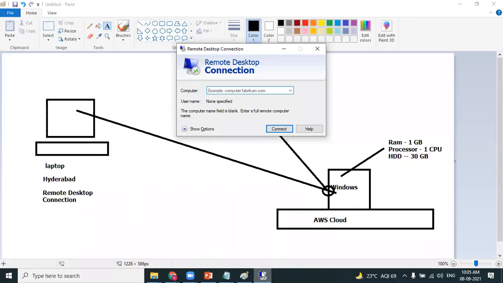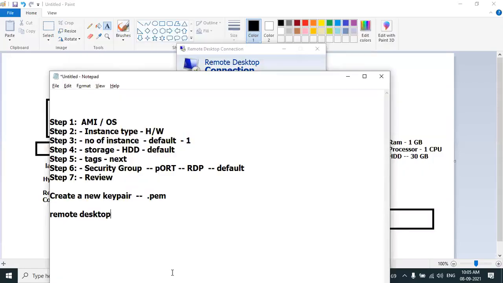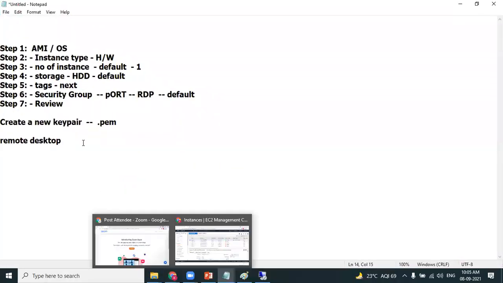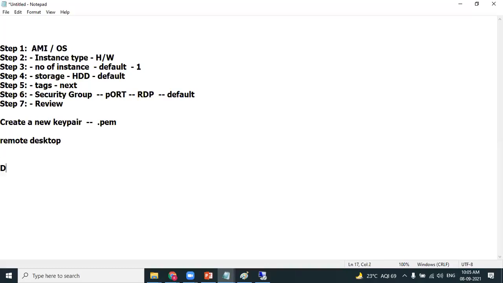What are the details which are required to connect? If you want to connect to a Windows machine, my dear friends, look at this. The remote desktop is a terminal, fine. But what are the details which are required? If you want to connect to a Windows machine, you need to have DNS, you need to have username, you need to have password. What is DNS? Don't worry, domain name service. We'll explain that later. That's not a problem. These are the three details which are required to connect to that Windows machine, which is running somewhere in Mumbai.